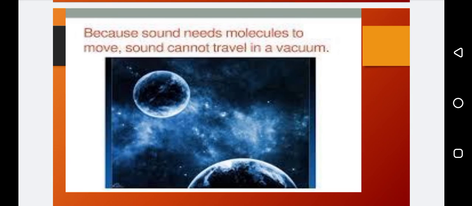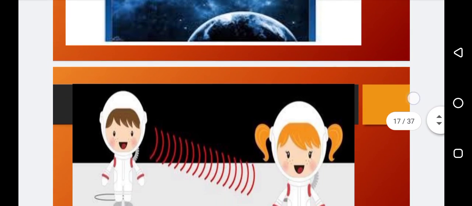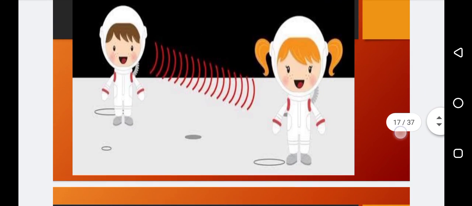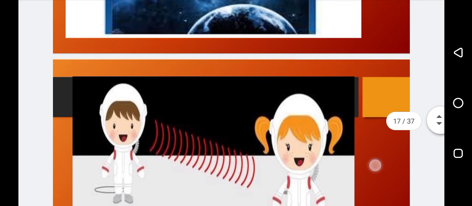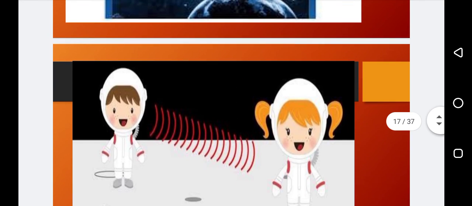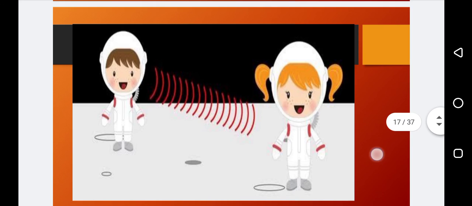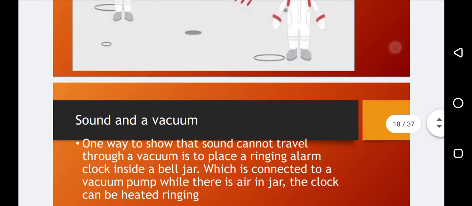Because sound needs molecules to move, sound cannot travel in a vacuum. Vacuum means space which does not have air. You can see in that picture, both persons wear space suits in which radios are fixed. Through these, they are able to hear each other's sounds.